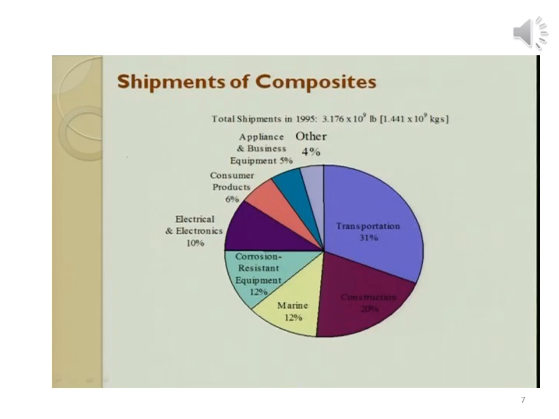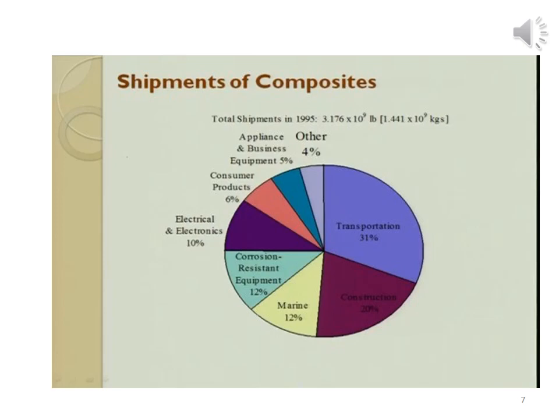If we see the total shipment of metal matrix composite material, then data says that roughly 31% of composite material is used in transportation industries. 12% of this material is used in marine industry. 20% is used in construction industry. 12% is used in preparation of corrosion resistant equipment.